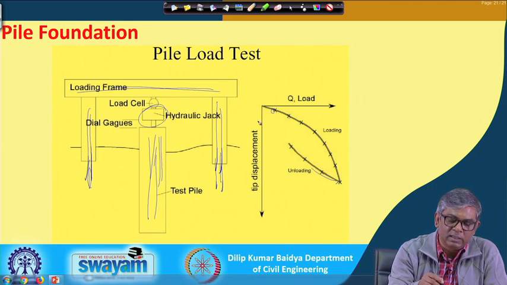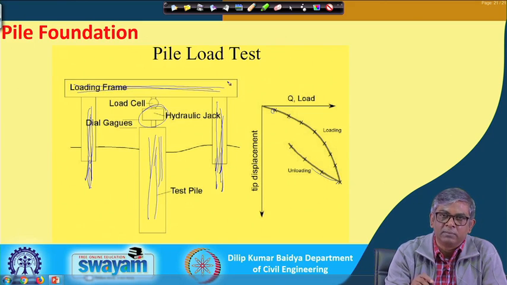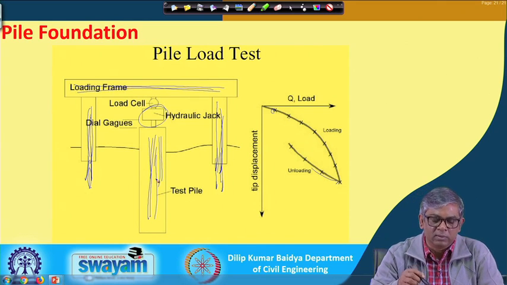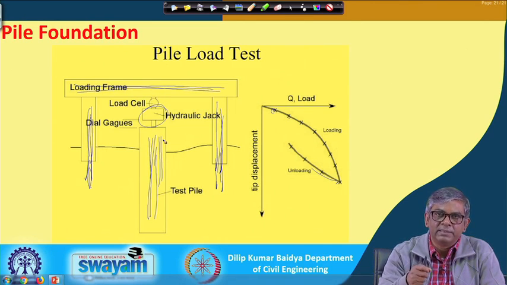So, this is one way: two anchor piles will be made, and over that there will be a loading frame, and below the loading frame there will be a hydraulic jack, through which the load will be applied. After the load is applied, you have to keep settlement gauges, that is dial gauges, more than one, maybe around 3 to 4, and the average of those is taken as the actual deformation.